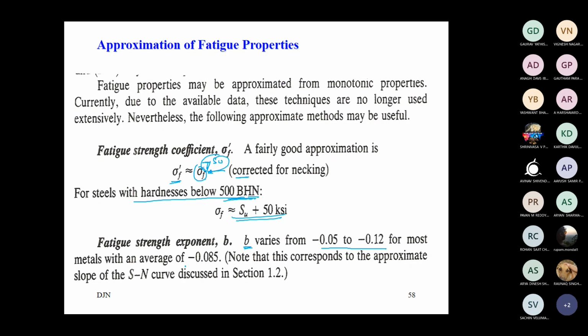What is the available data in the open domain? Based on that, we are getting somewhere around minus 0.085. And it is always recommended to use all these digits, all this decimal. You see, it sits as a power, (2Nf)^b, and that too it is a negative value, minus 0.085. Do not ignore this third decimal if it is given to you or if you obtain. Even if it is minus 0.081, do not ignore this one.